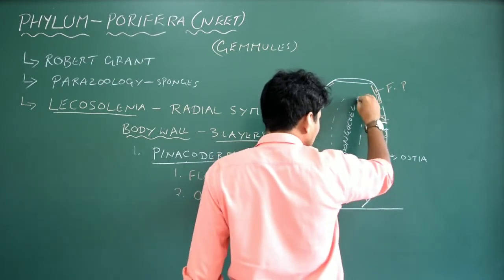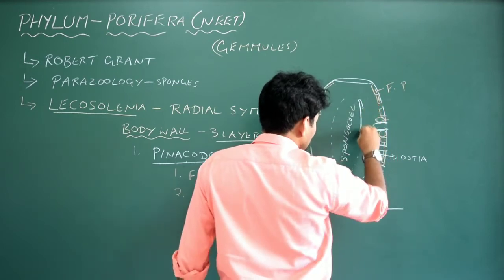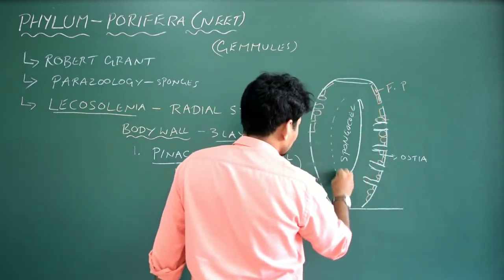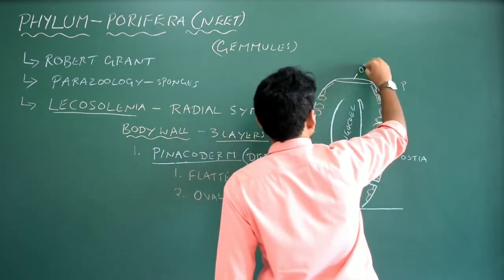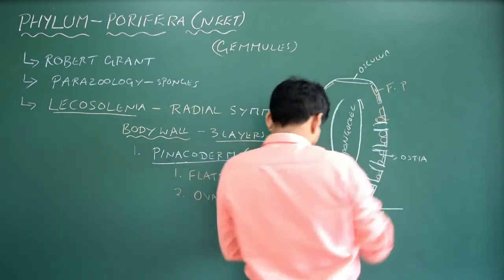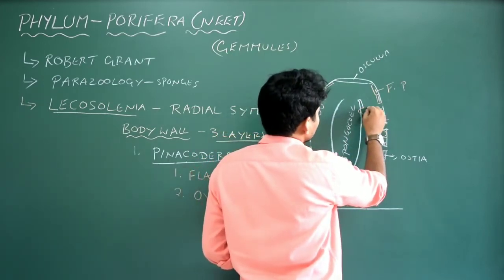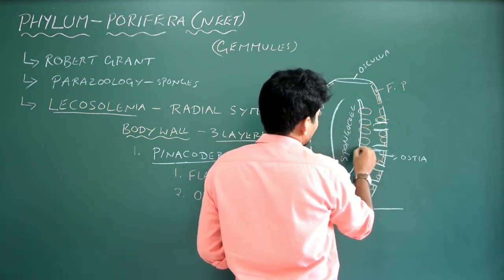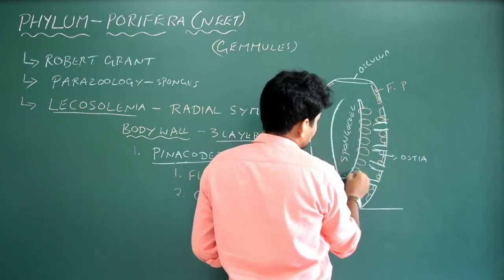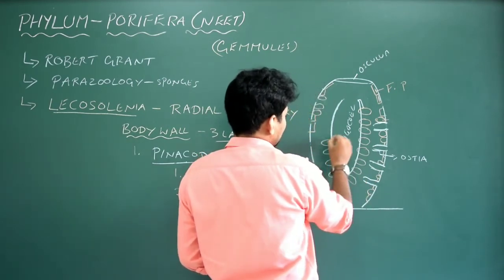So we go to the spongiocele. So this is now spongiocele. Let me highlight this now. The spongiocele always opens through the osculum. So this is the osculum. And exactly here, you see small round-shaped cells like this, which are attached to the spongiocele. Can you understand this?